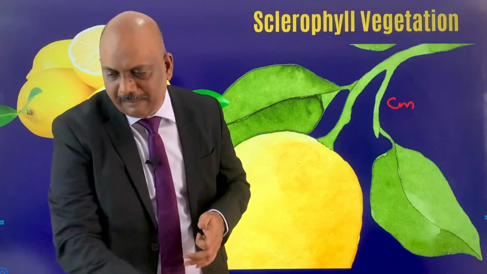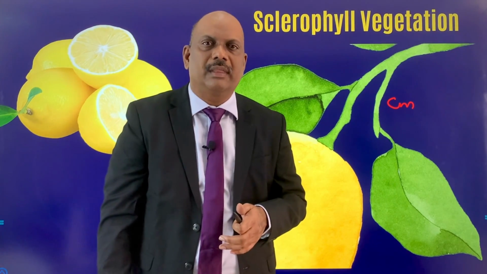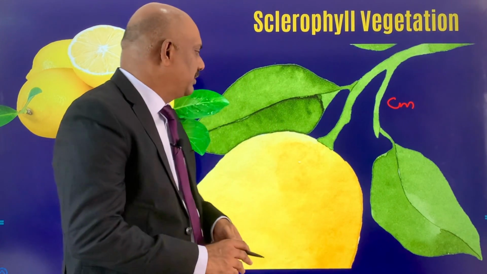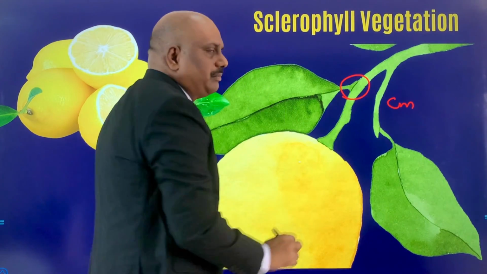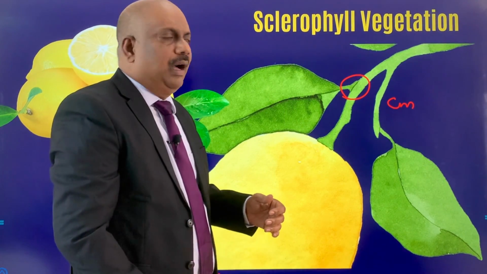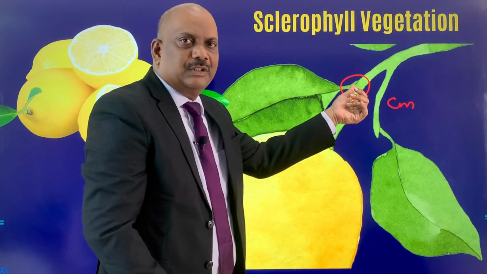This particular pattern of climate gives rise to the very famous sclerophyll type of vegetation. Sclerophyll type of vegetation means, see here, how the leaves are attached here. How thick this region is.